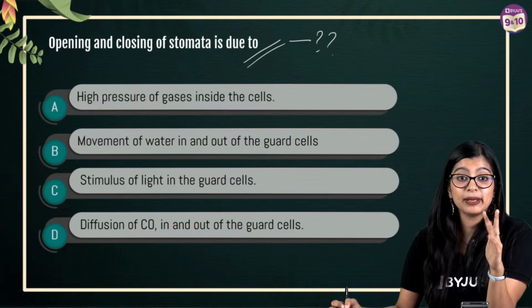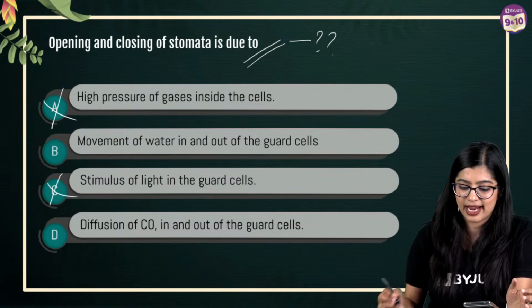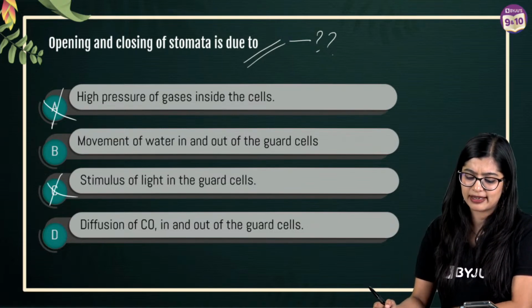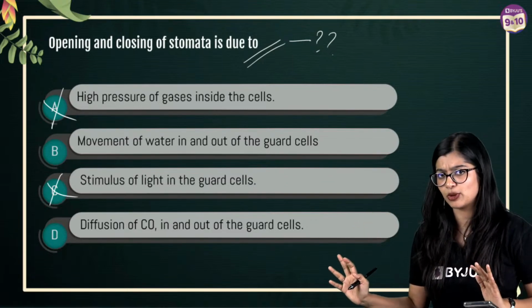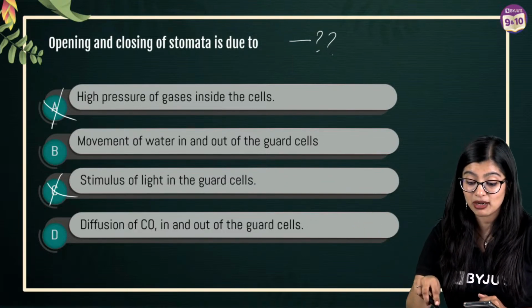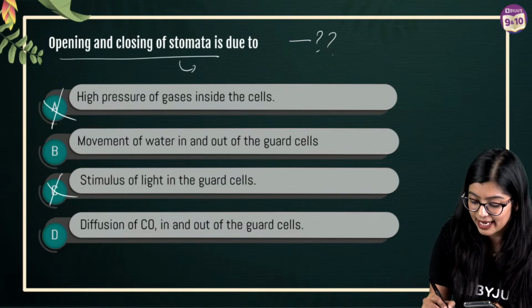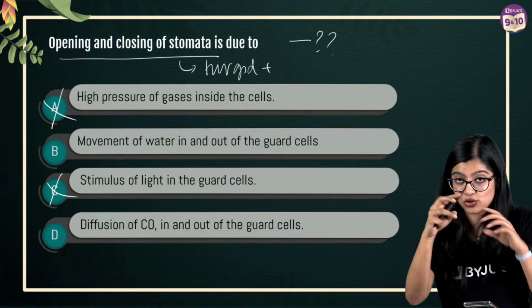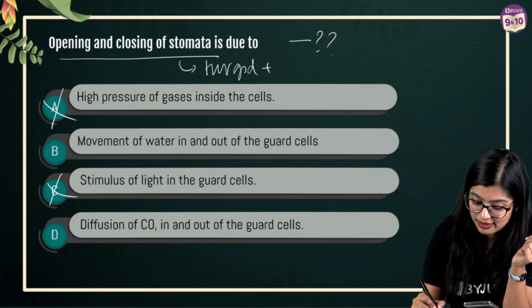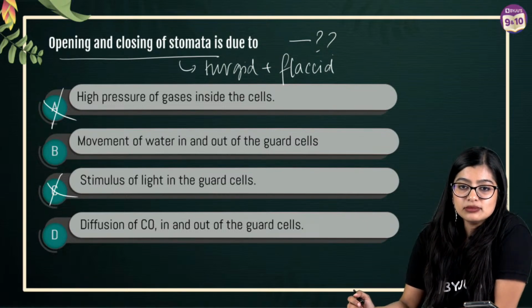I'm confused between B and D. Okay, that means we have eliminated A and C, right? We know that opening and closing of stomata takes place not because of pressure of gases or stimulus. But one thing to remember is that I told you that opening and closing of stomata takes place when it is turgid. The stomata is open because the cell is turgid, and this is when it is flaccid. So then what is it?